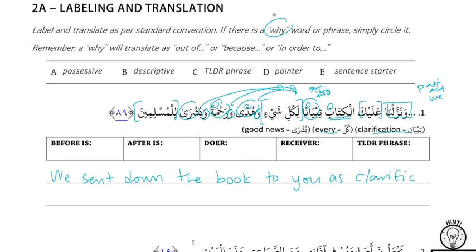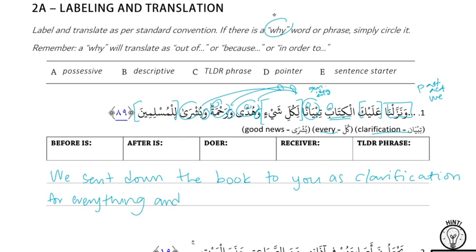And so because Hudan wa Rahma wa Bushra are connected, I'm going to put them together. So how does likulli shay translate first? For everything. For everything, right? So clarification for everything. Yeah. We'll put that where it is. Okay. Because you don't say guidance for everything or mercy for everything or good news for everything. Clarification for everything. And then we'll put the rest of the Y's together.